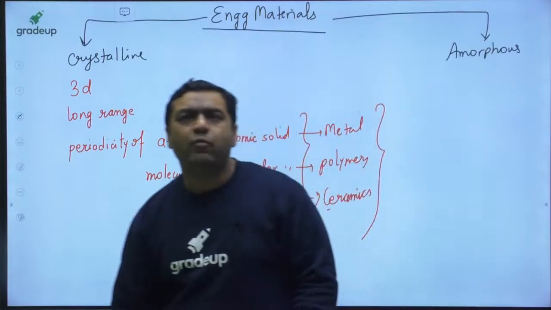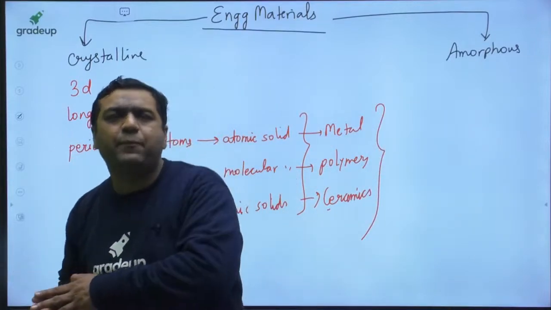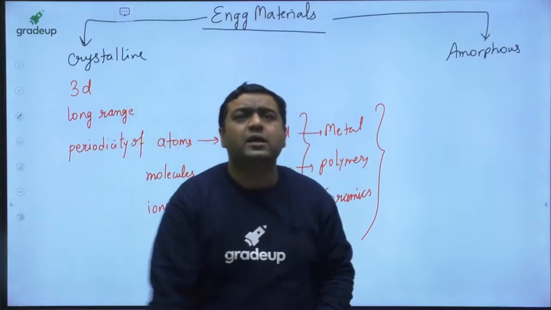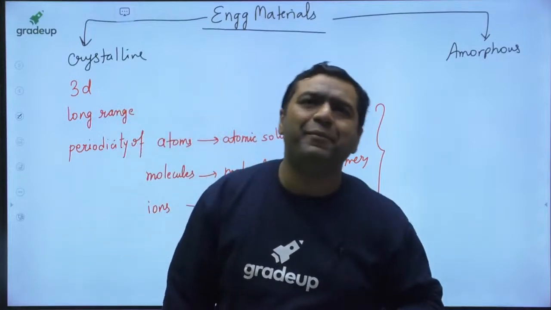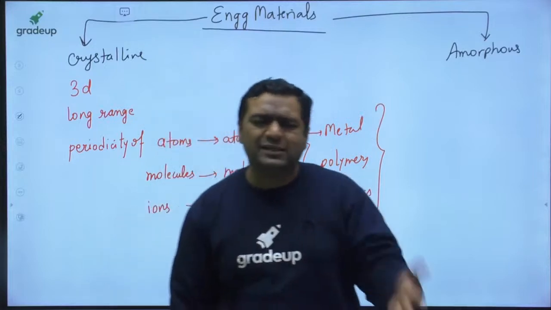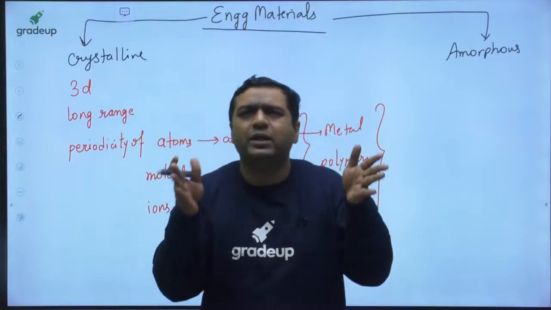So my dear, one type of material is the crystalline material, the other type is the amorphous material. Crystalline materials are those which show three-dimensional long-range periodicity. It means, let us assume that I am teaching you in a class.